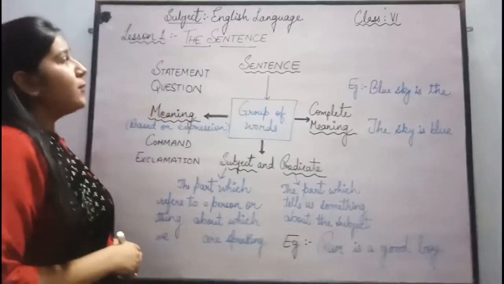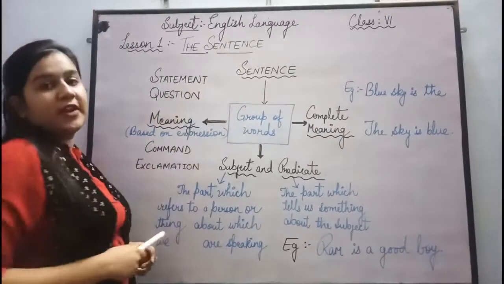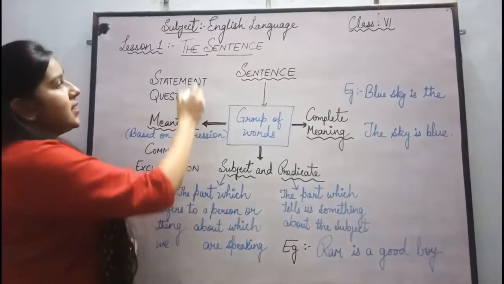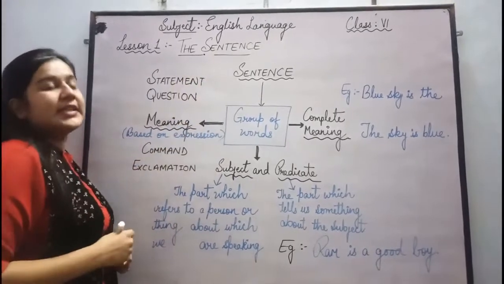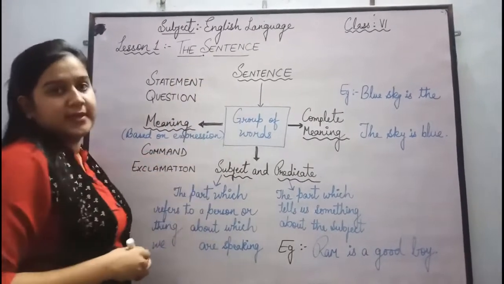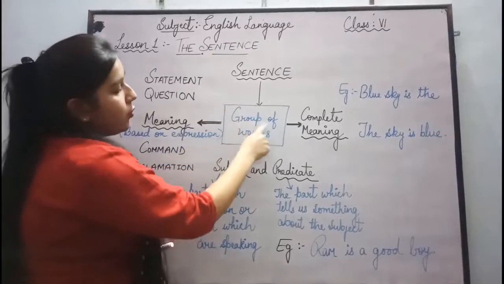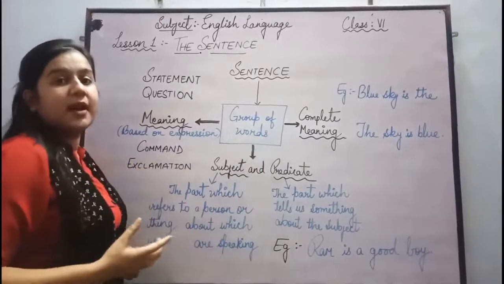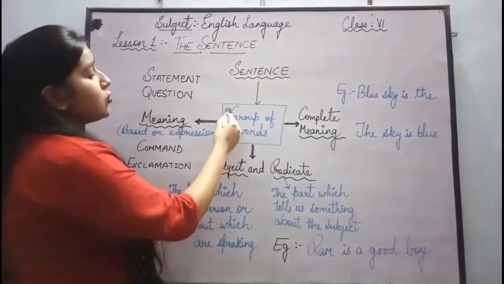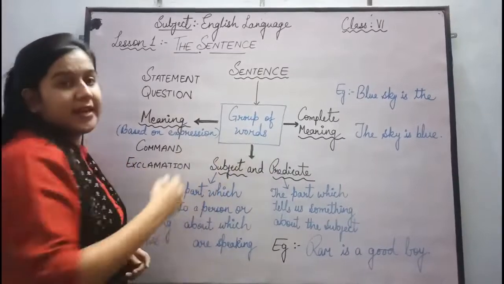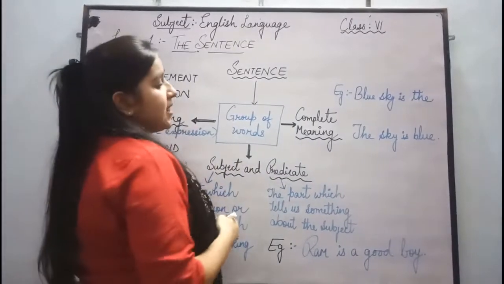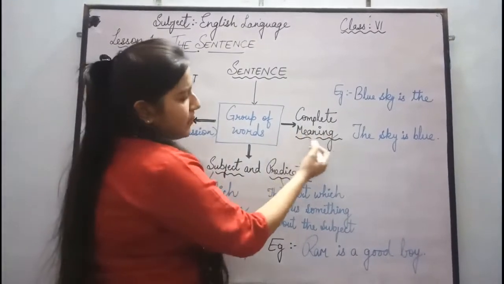Students, now I am going to teach you English language of class 6, lesson number 1, the sentence. First let us know what are sentences. Sentences are a group of words that makes a complete sense. This group of words has three main characteristics. First, they give us the complete meaning.